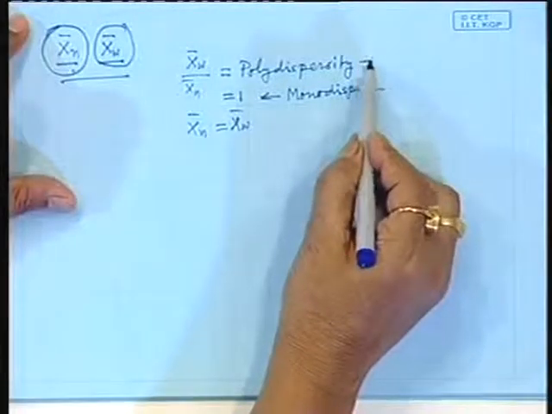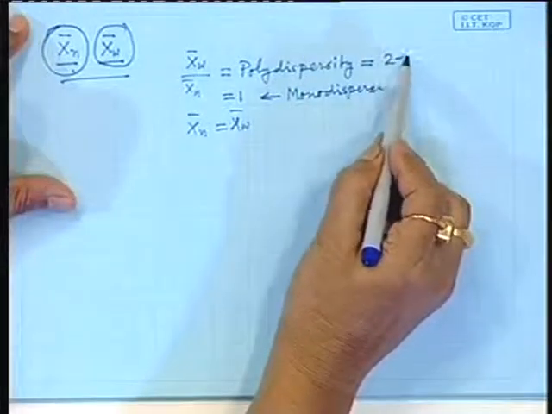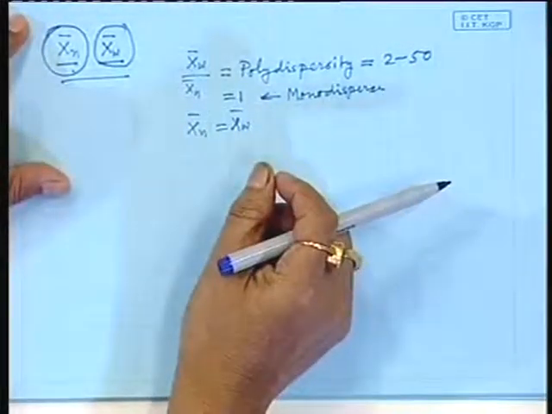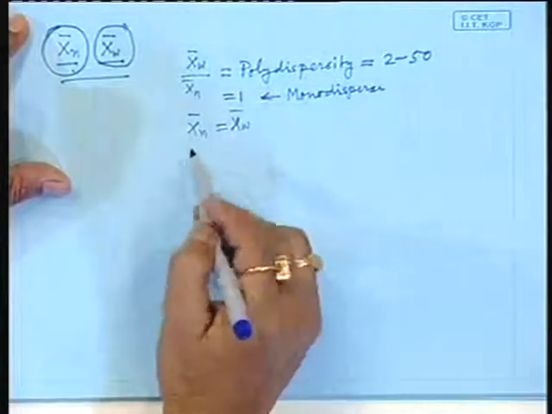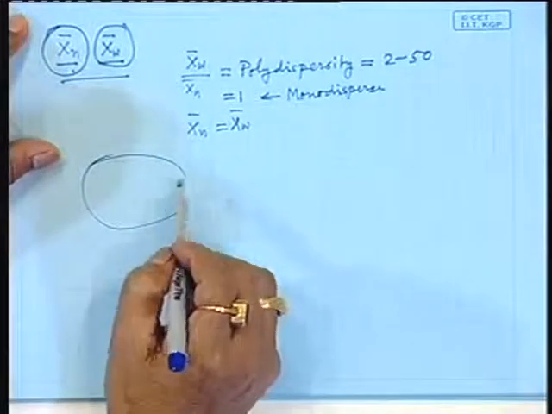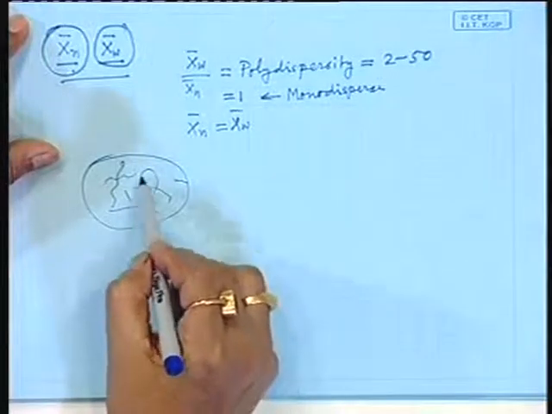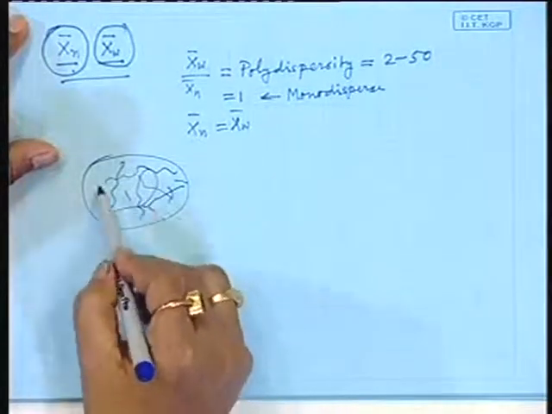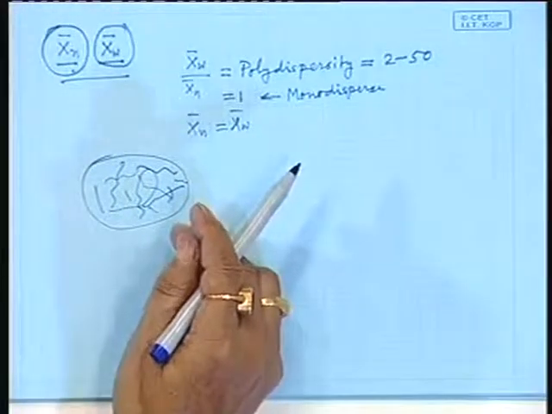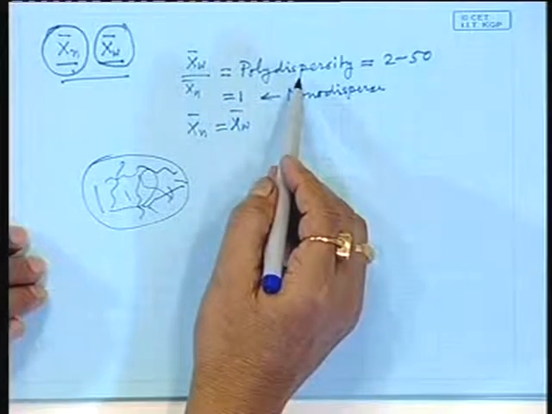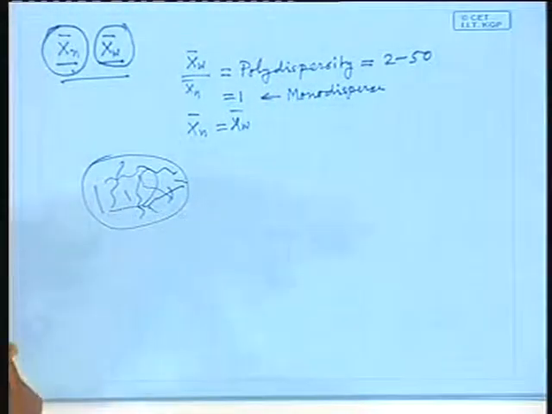What is the polydispersity value? It can range from 2 to 50 or even more. It means you can have a sample of polymer having different sized molecules, large molecular chains and smaller molecular chains. So, there is a distribution of molecular sizes in a sample of polymer that is expressed with the help of this polydispersity index. So, that is shown over here.